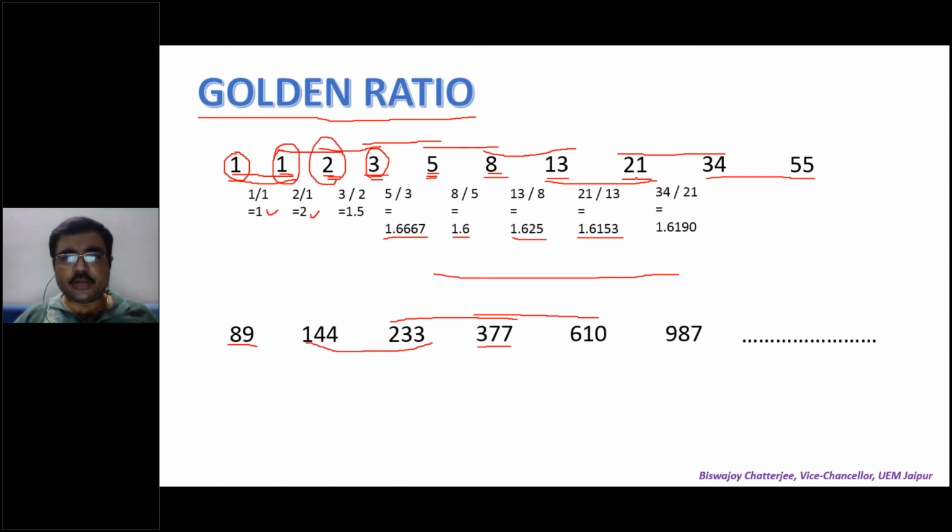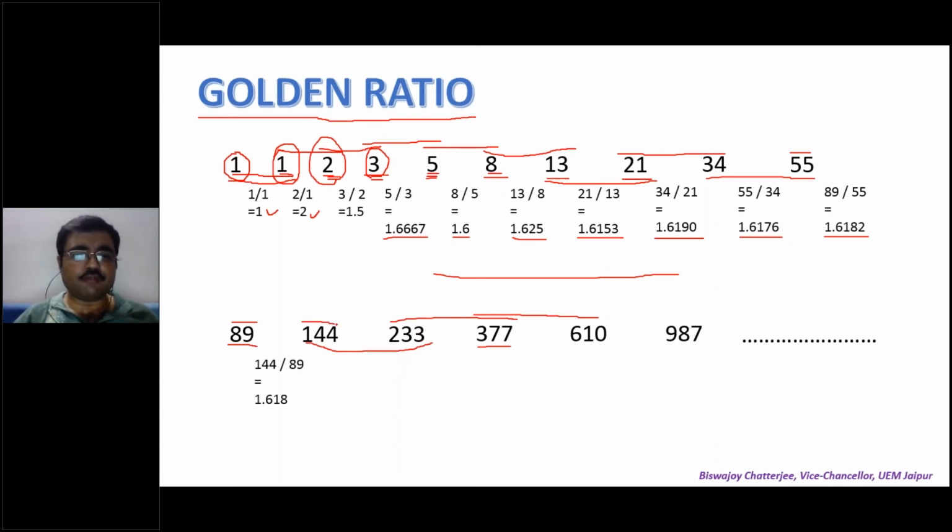34 divided by 21, 1.6190. It is getting closer, closer and closer and closer. 55 divided by 34, 1.6176, even closer. Then 89 divided by the previous number 55. So 89 by 55, 1.6182, closer and closer. Next, 144 divided by 89. What is it?